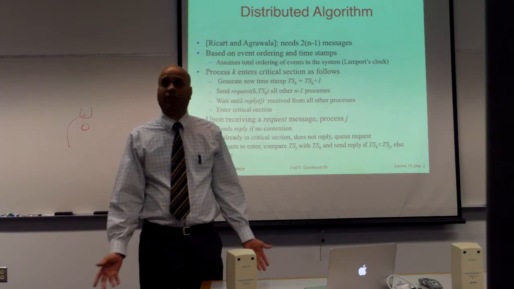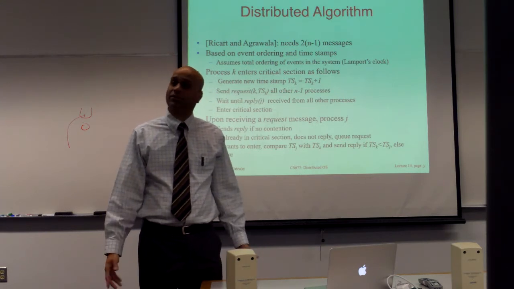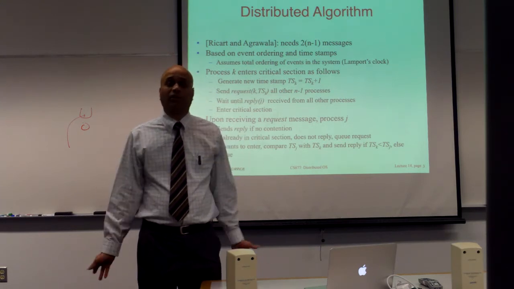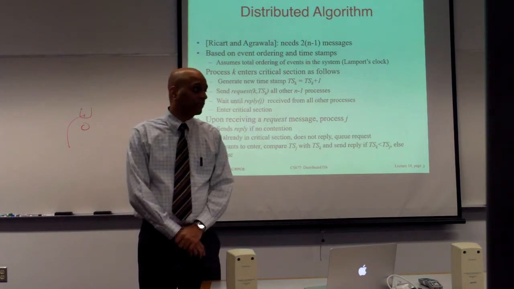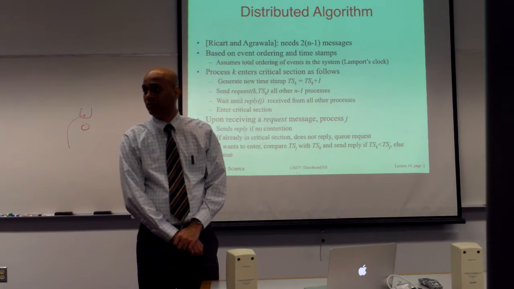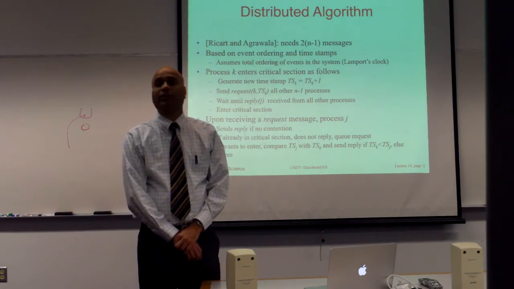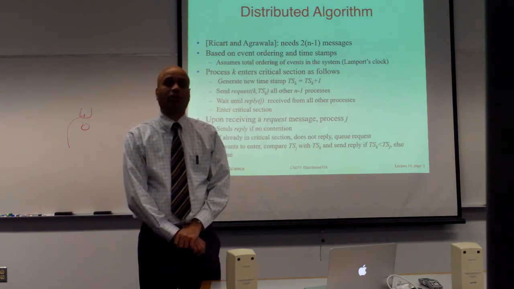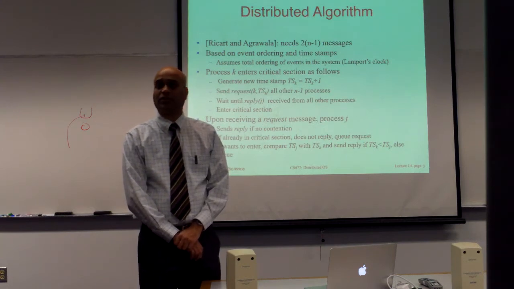You cannot get any more lock acquire or lock release messages. All of them are going to be stuck because there's no coordinator. In this case, this is a distributed approach. There's no centralized coordinator. So is the fault tolerance of this approach better, same, or worse than the centralized approach?